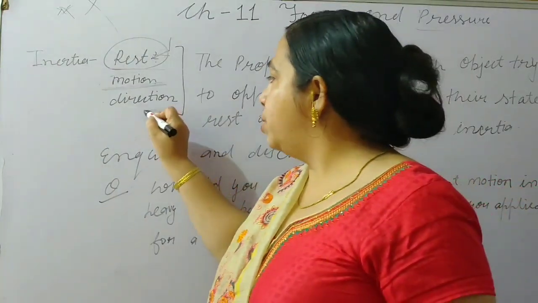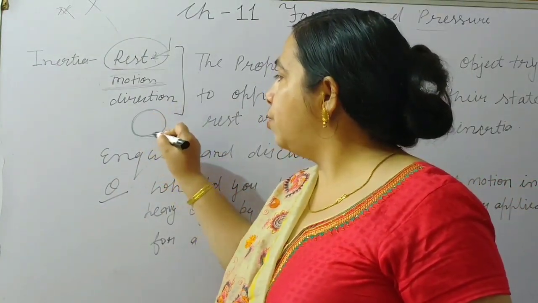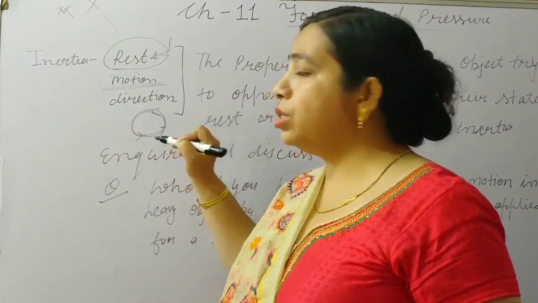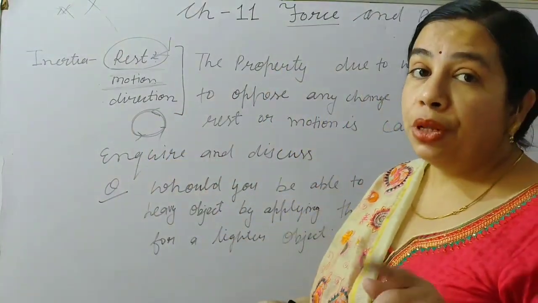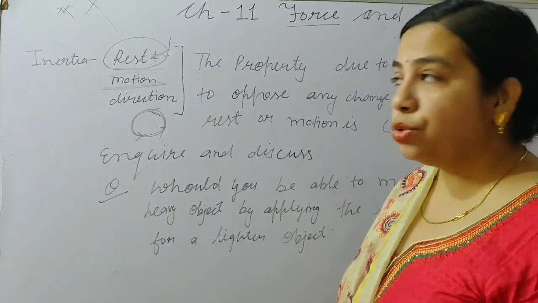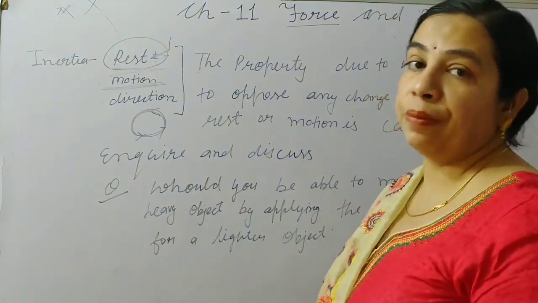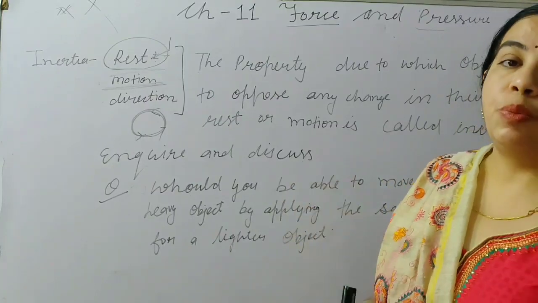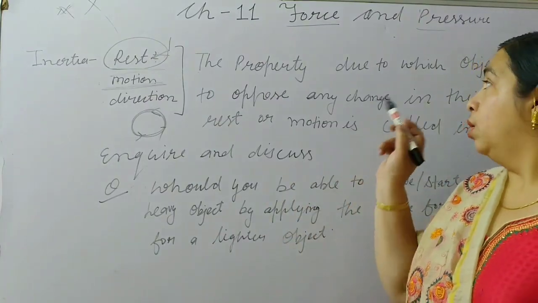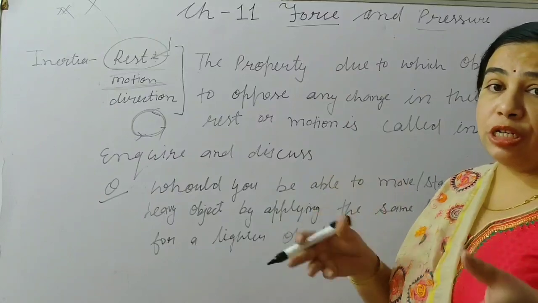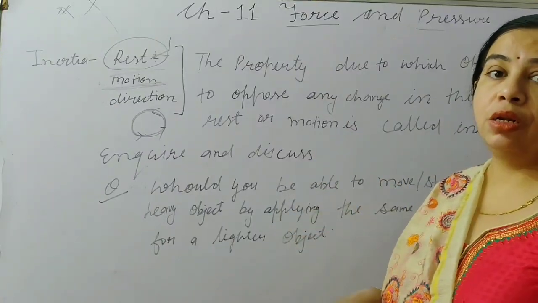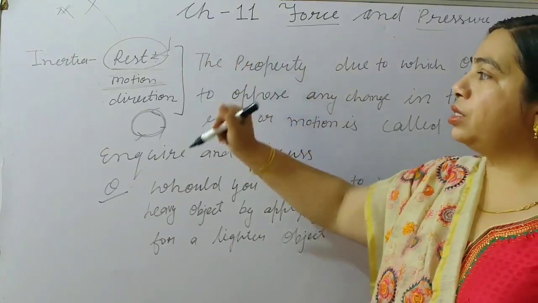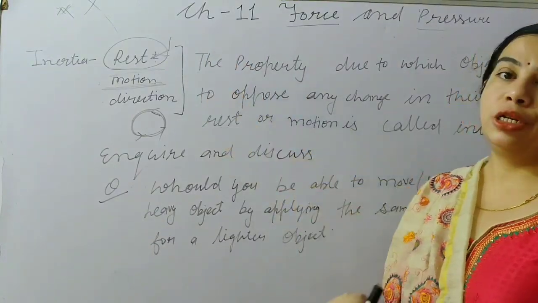And in the same way, if any object is moving in a direction, it will remain in that direction only, it will not change its direction, due to this tendency, or we can say due to the effect of inertia. And what is inertia, I am telling you again: inertia is a property that keeps the object's position as it is. It will oppose the change in the state, like rest, motion and direction.